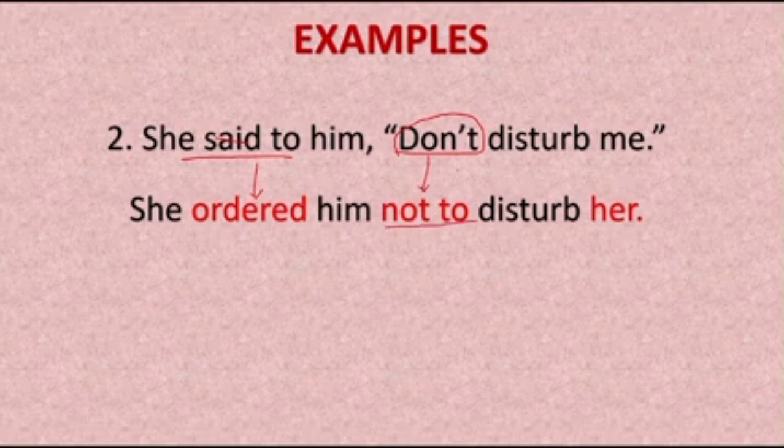So if there is no don't, use the connector to, and if it is don't, use the connector not to. So in place of don't, you write not to, and don't repeat this don't again. There is no change in disturb because after to we use the base form, and we changed this me to her.